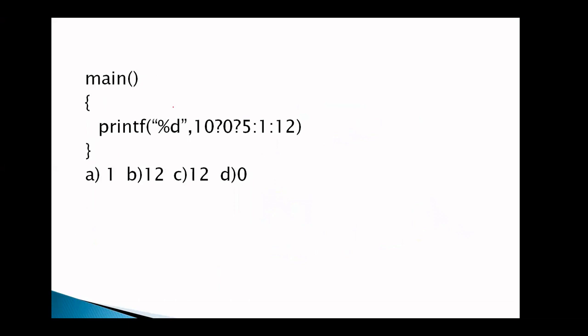Now, printf("%d", 10 ? 0 ? 5 : 1 : 12). Everyone knows this is the conditional operator or ternary operator. Before the question mark, we write the condition.